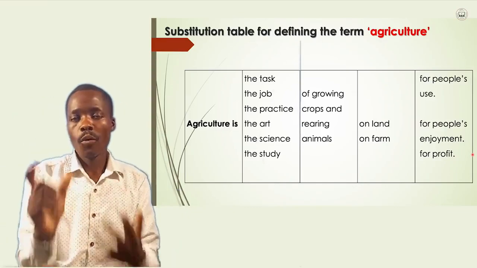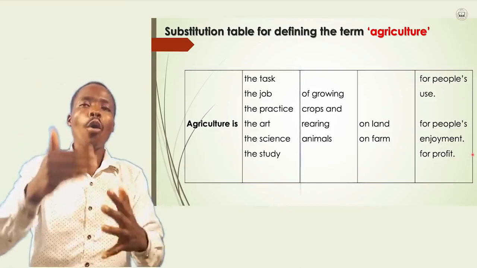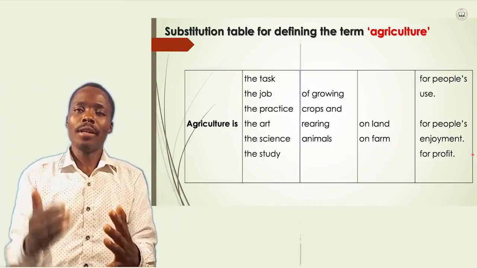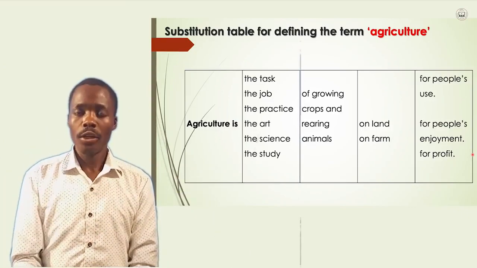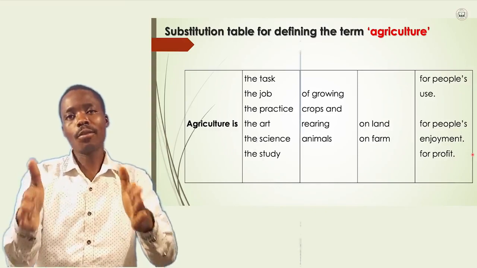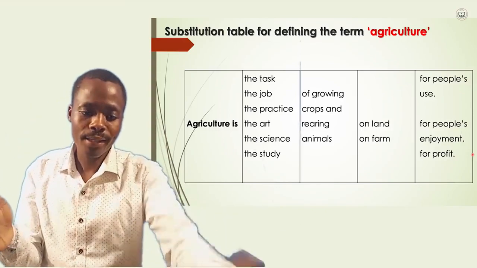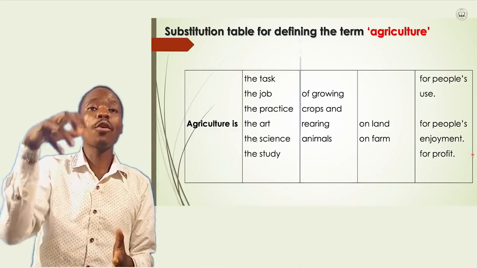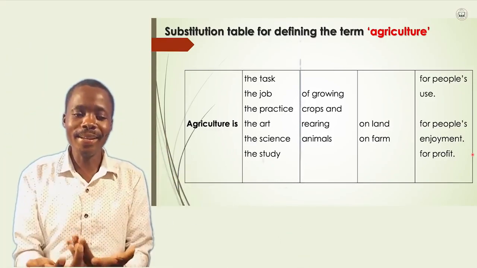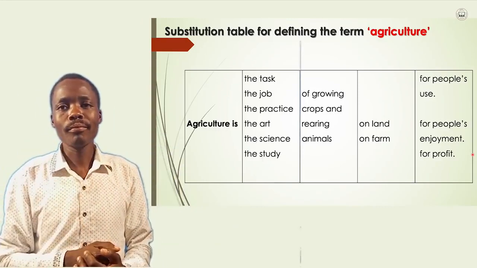When you have a farm, you produce with all your effort. This year, I would like to produce 26 bags of maize. You work with human effort towards that goal. So when you talk of art, agriculture is the art of growing crops and also rearing animals. We are referring to that.